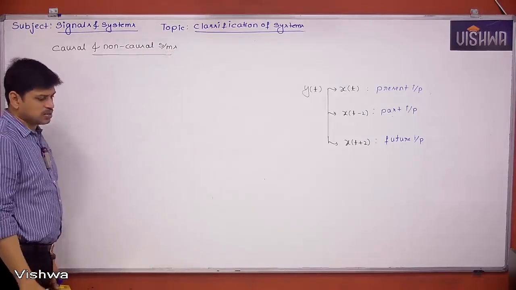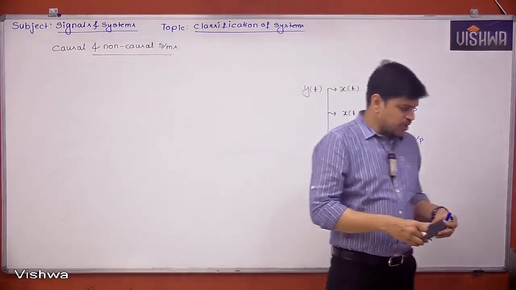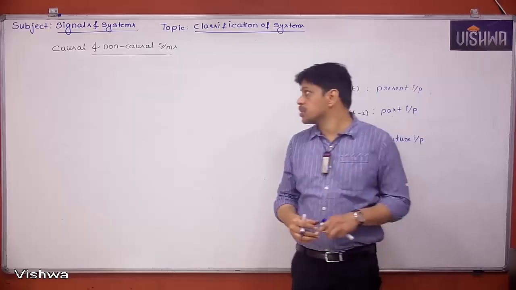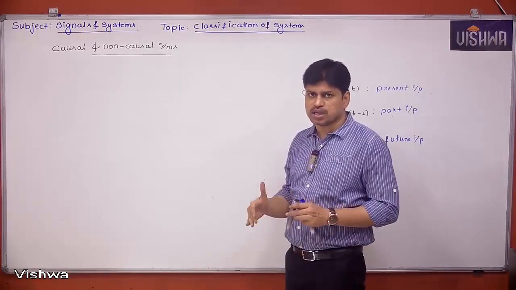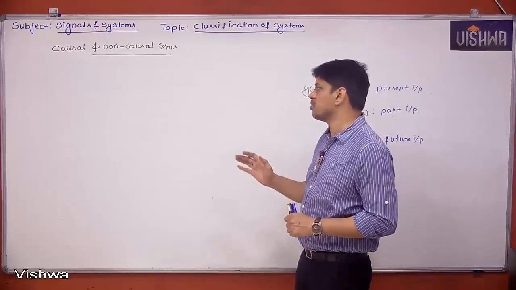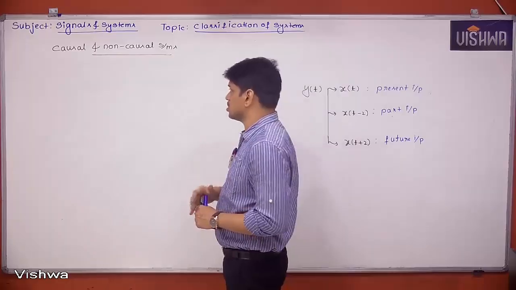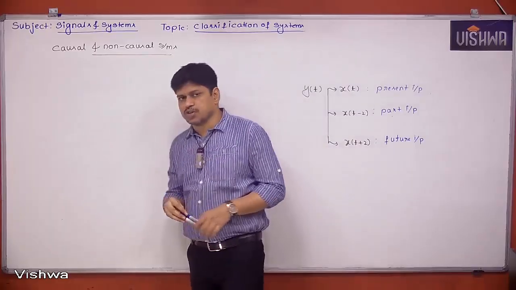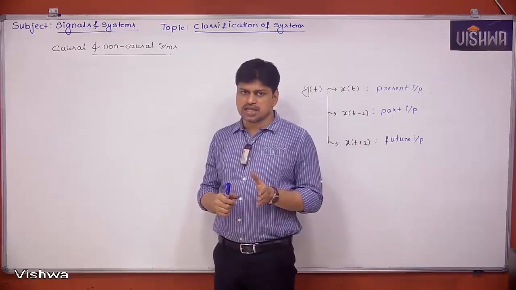Causal and non-causal systems. We already heard these kinds of words for signals: causal signal, anti-causal signal, and non-causal signal. There are three categories of signals, but here we have only two kinds of systems: causal and non-causal. Now listen carefully. What do we mean by a causal system?